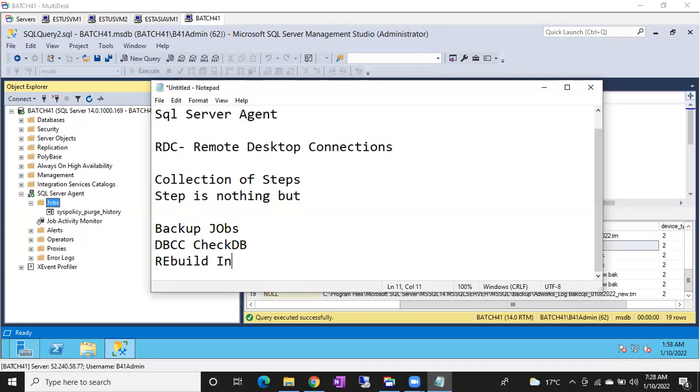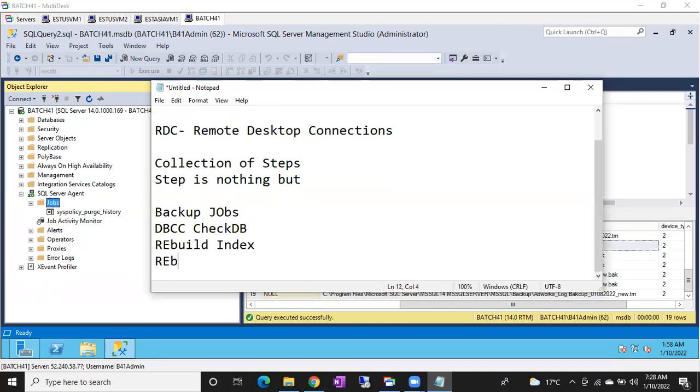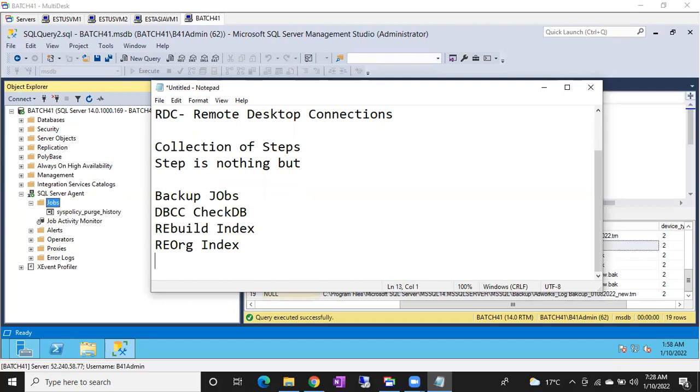Okay, forget about this rebuild index and all, I'll explain later. Reorganize index job under performance tuning, I'll explain. Reorganize index job, and what else? Backup jobs, DBCC CheckDB, rebuild index, reorganize index, update statistics jobs. These 5 jobs you can see in any server.